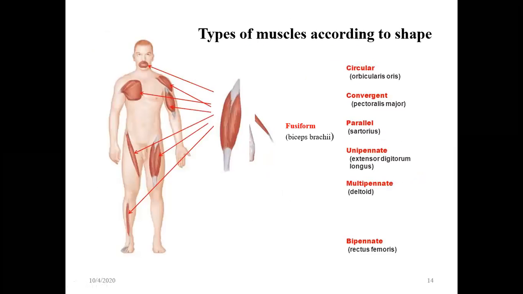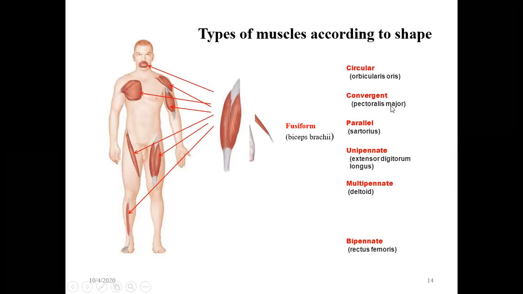Okay, now coming to further examples for the same. One is the circular muscles, which are the orbicularis oculi. Here this is the oris. Here will be the oculi, eye. For the mouth, it will be the oral. So this is the circular muscle, which is oris.